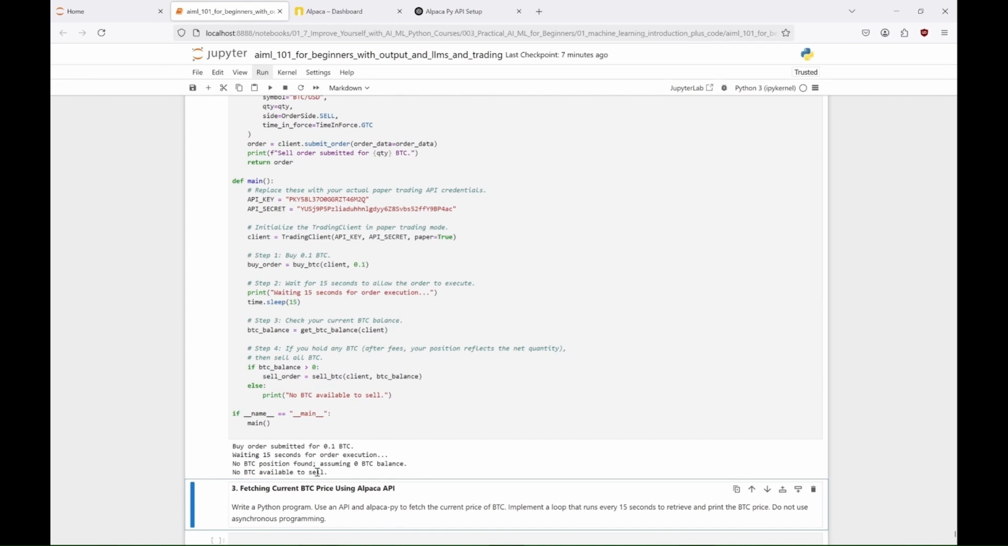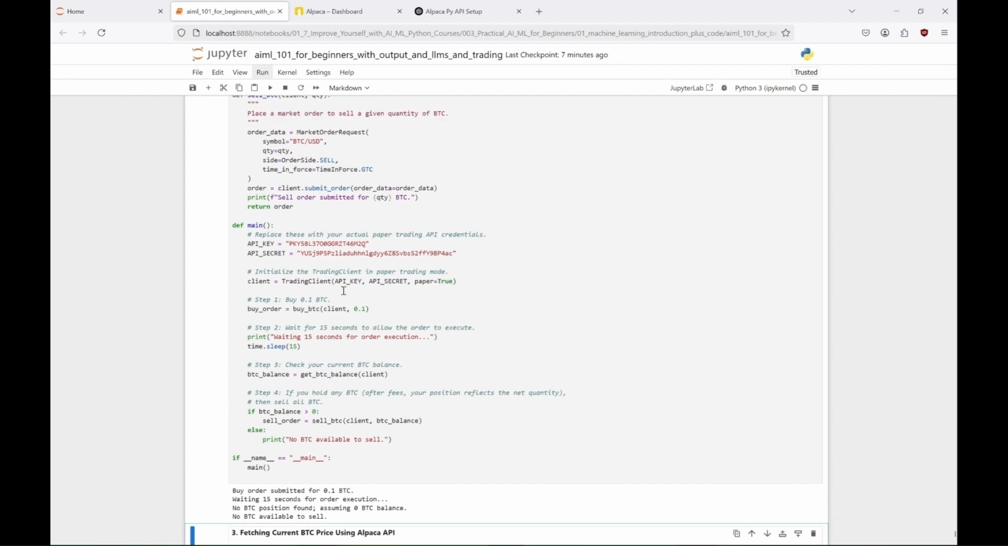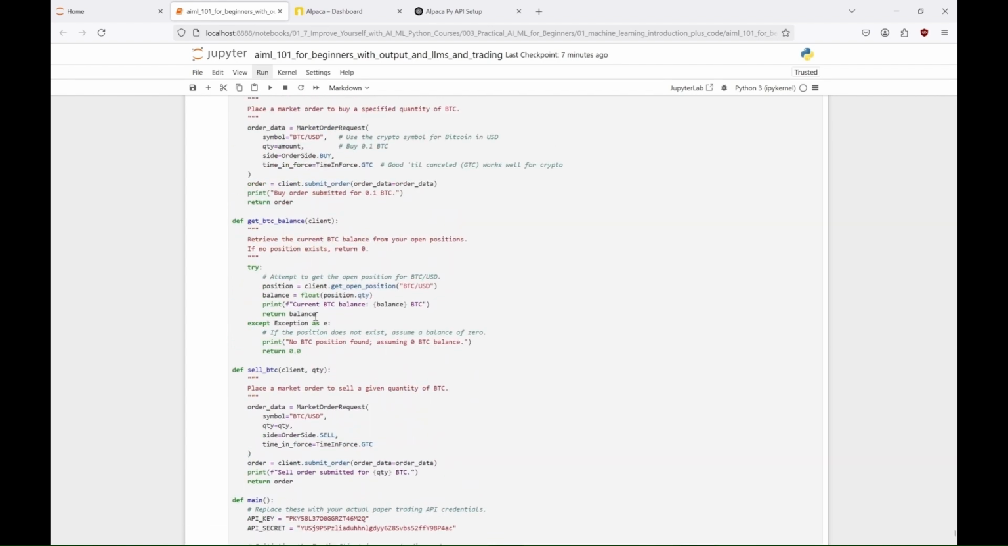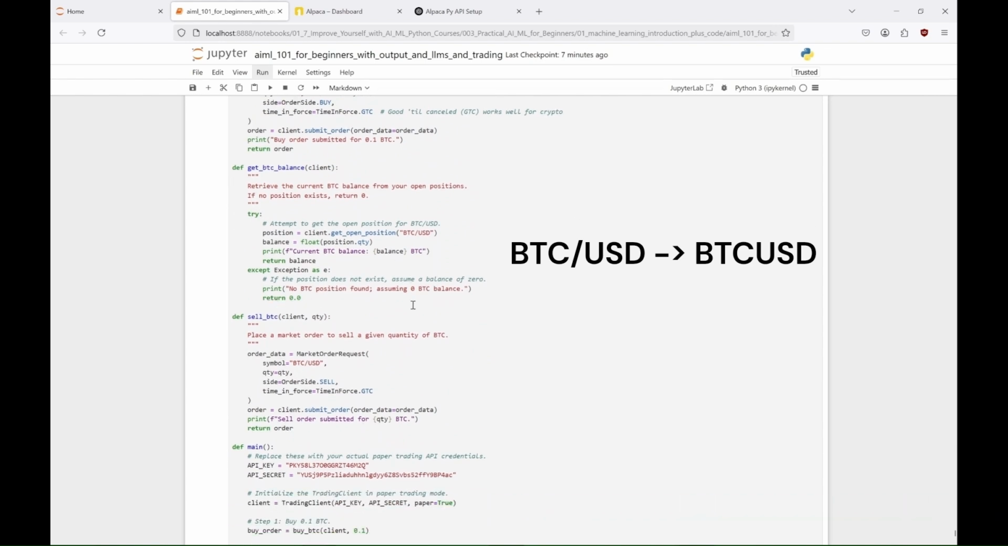And here we have a problem. It looks like the bot didn't detect the bitcoins in our portfolio. Let's check what could be the issue here. And here it is. We got an error because of the wrong symbol we were using to refer to Bitcoin on Alpaca. It should have been formatted without a slash, meaning we should use BTC/USD instead of BTC/USD.